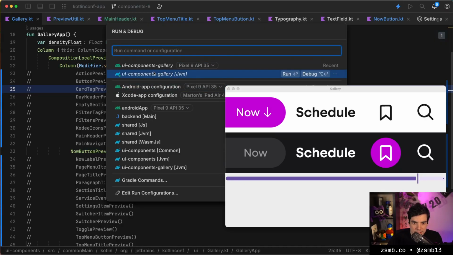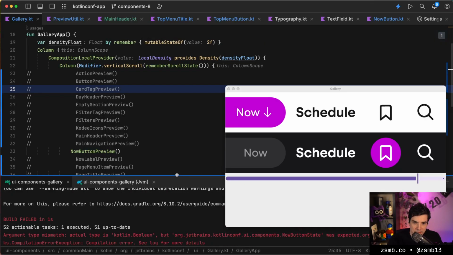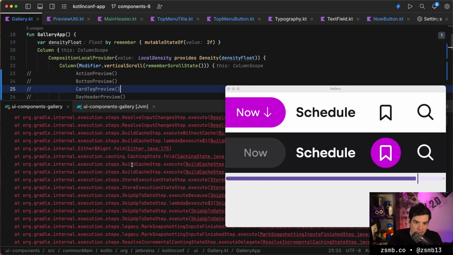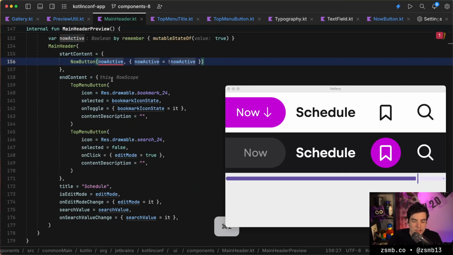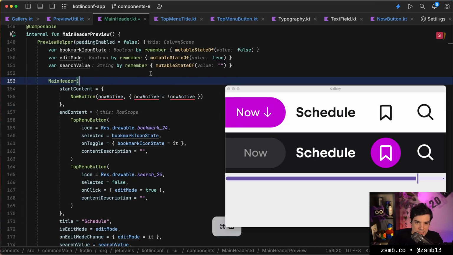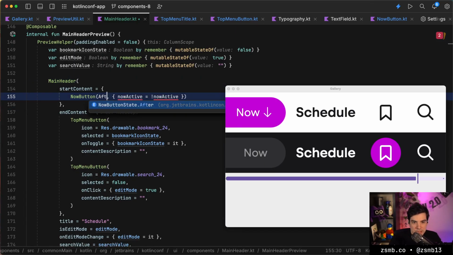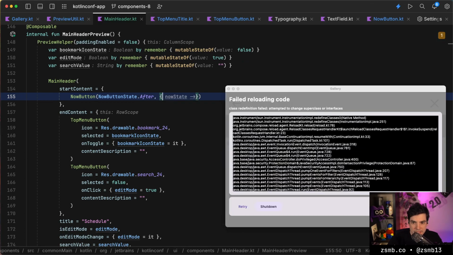What did I break? Let's try doing an Android build, and that will fail, and then we'll find out where the compilation problem is. So there's our build. There we go. Oh, okay, obviously the main header uses the now button, which we had. So let's hard code that to after so that it will point downwards, and then let's just make it do nothing for now. And if I save that, bam.